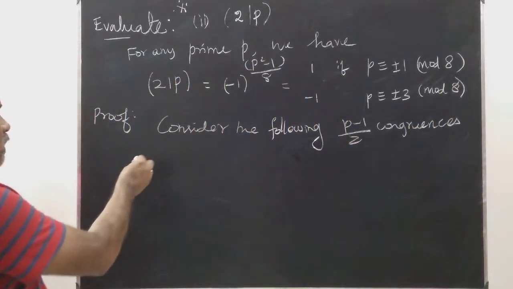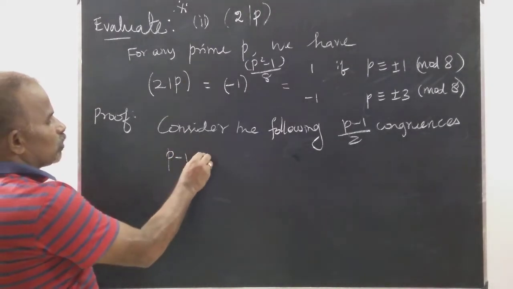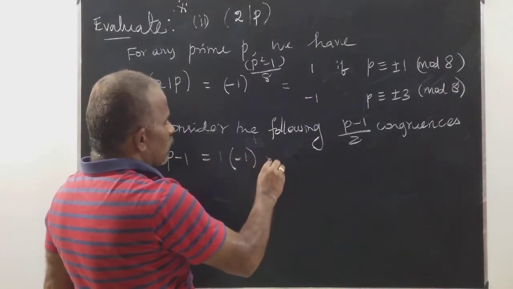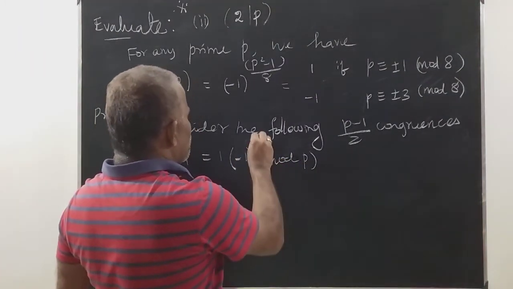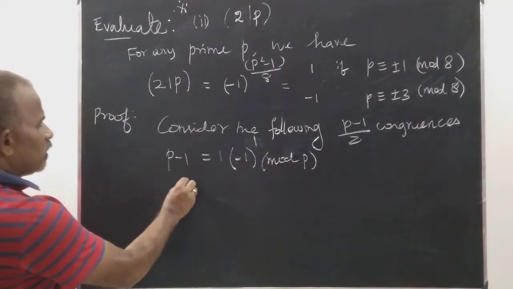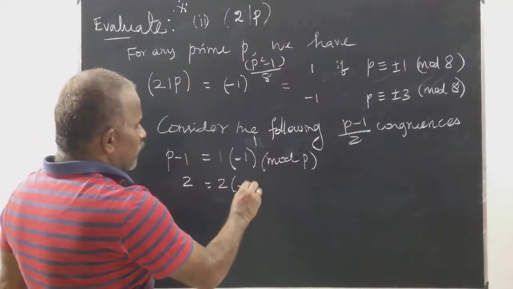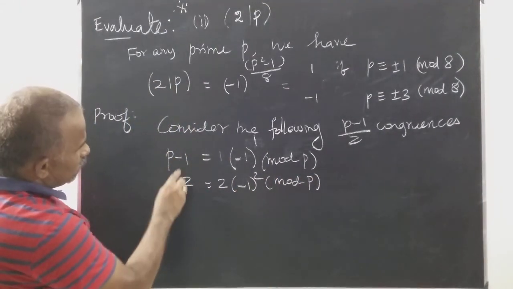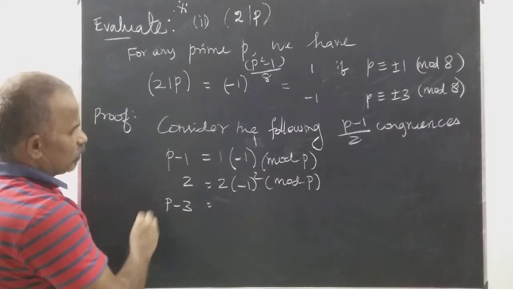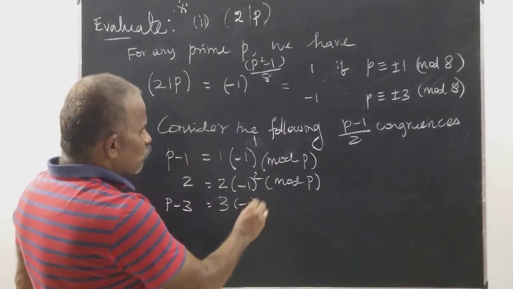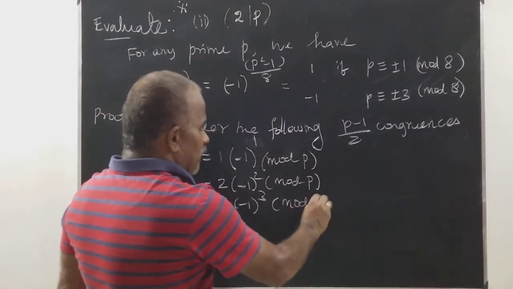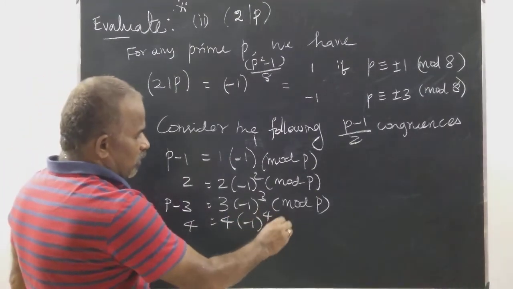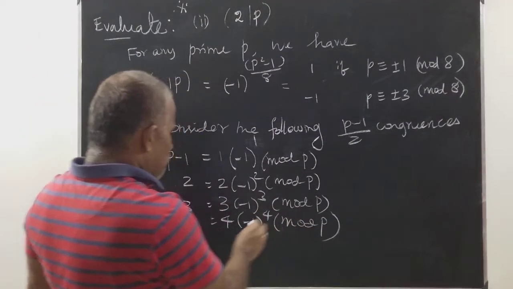Number 1: p minus 1 is equal to 1 into minus 1 power 1 mod p. Then 2 is equal to 2 into minus 1 power 2 mod p. Then p minus 3 is equal to 3 into minus 1 power 3 mod p. 4 is equal to 4 into minus 1 power 4 mod p, etc.